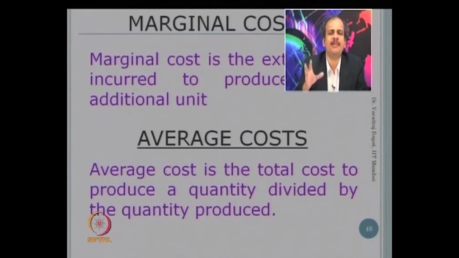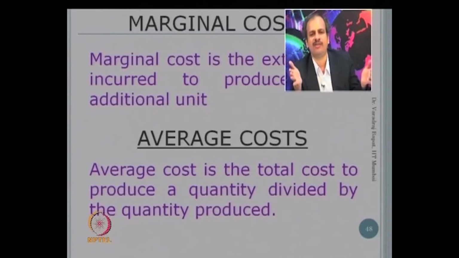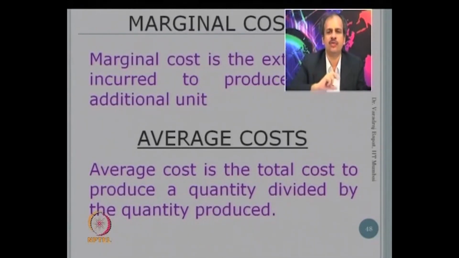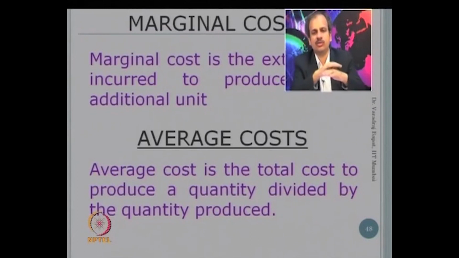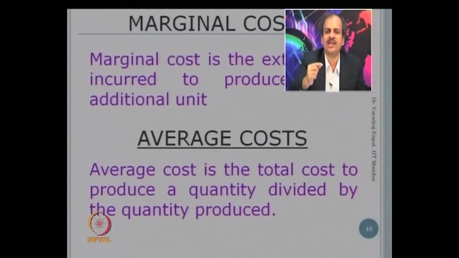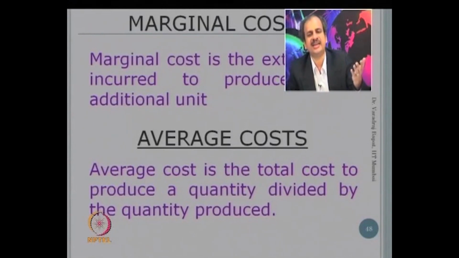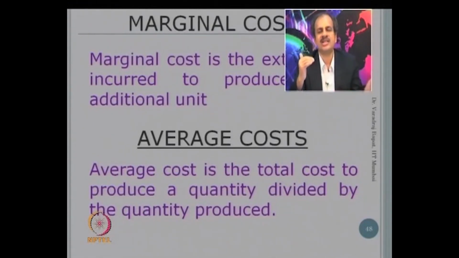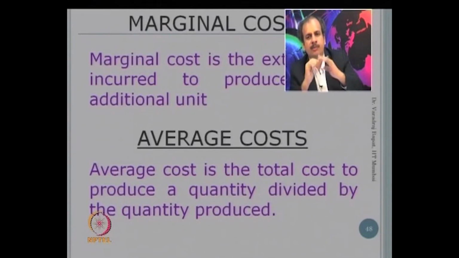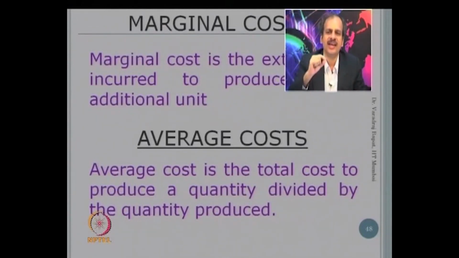Usually marginal cost is the same as variable cost, because variable cost by definition is a cost which changes with the level of activity. Now you have made one more unit, so variable cost essentially will change. So in many scenarios, marginal cost is equal to variable cost, but not always. Sometimes your capacity is full. You make one extra unit, even fixed cost increases. In that case, marginal cost will be variable cost plus extra fixed cost. So by definition, anything you incur for producing one more unit or delivering one more unit of service is called a marginal cost.